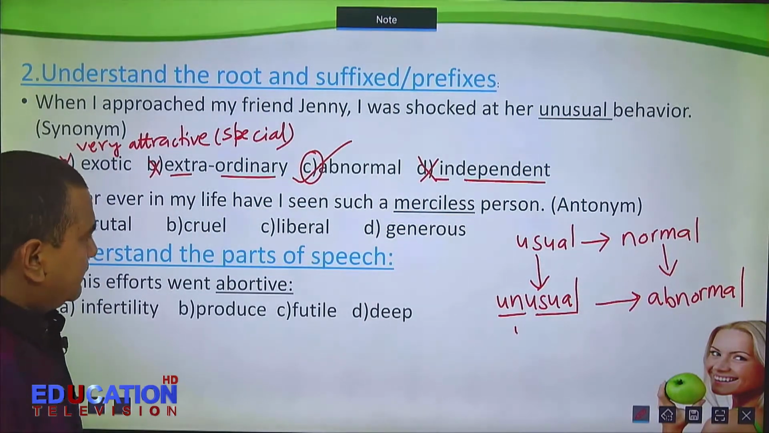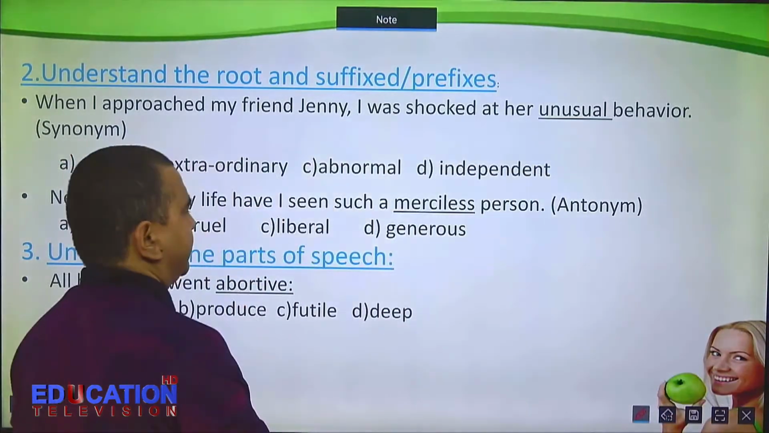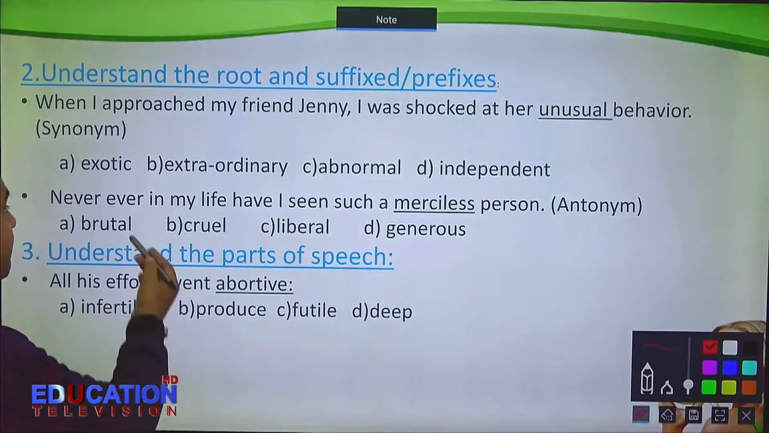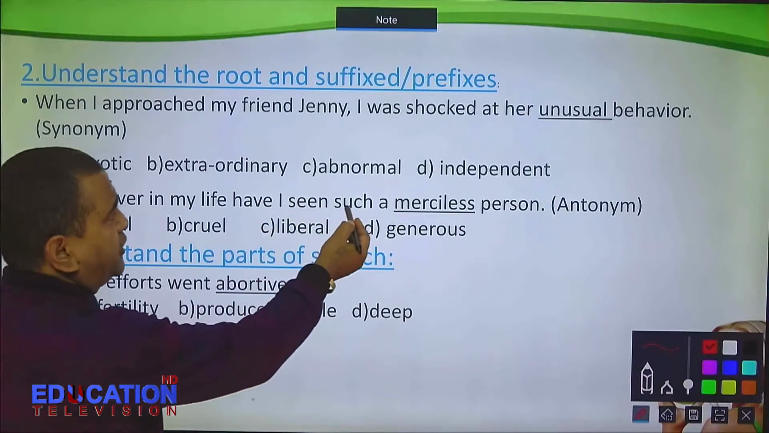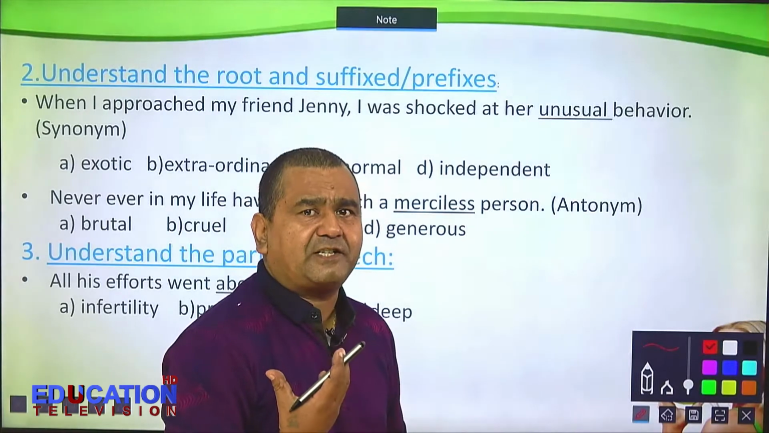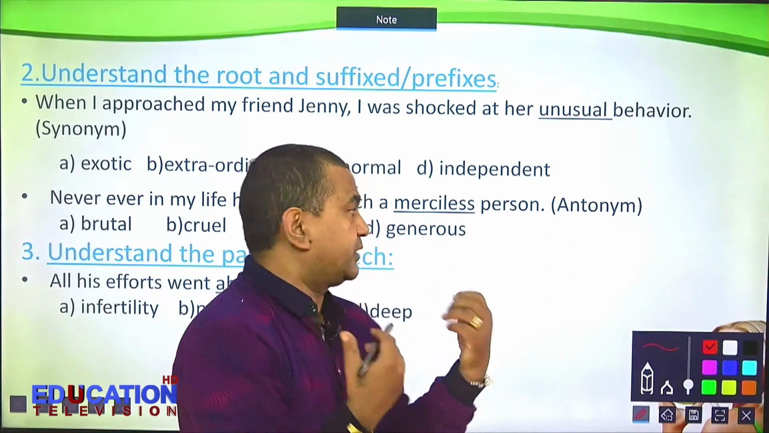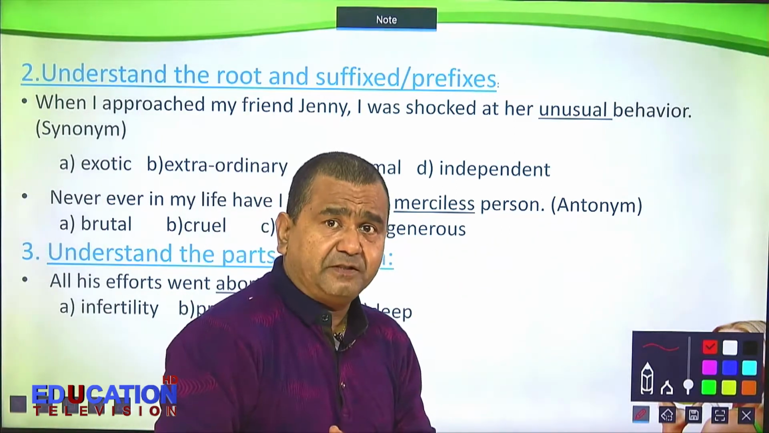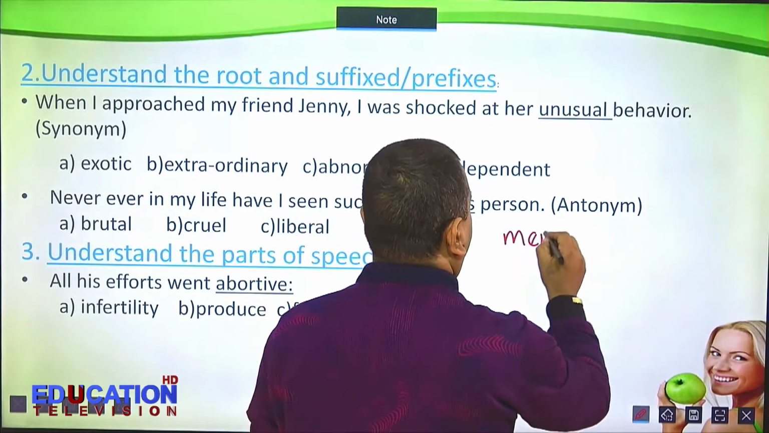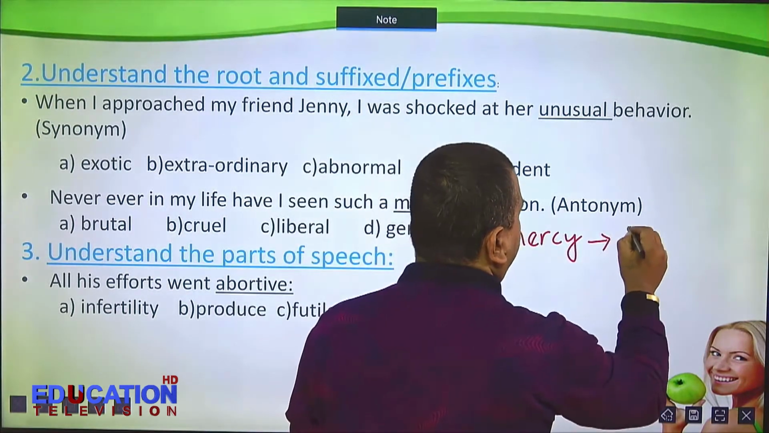Now, let us see the next one. Next example. Here, never ever in my life have I seen such a merciless person. Let us see how the word merciless has been used and what could be the other words related to merciless. And here you have to find the antonym, not the synonym. Remember, mercy, this is the root word. Mercy means kindness.